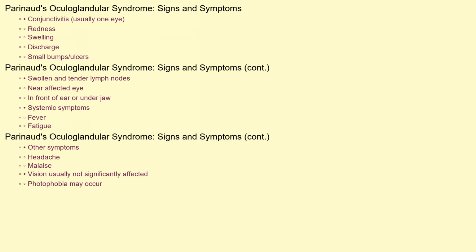The hallmark signs and symptoms of Parinaud's oculoglandular syndrome are fairly distinctive. Patients typically present with conjunctivitis in one eye, characterized by redness, swelling, and discharge. The conjunctiva often develops small, raised bumps or ulcers. A key feature is the presence of swollen and tender lymph nodes near the affected eye, usually in front of the ear or under the jaw. Other symptoms may include fever, fatigue, headache, and general malaise. Vision is usually not significantly affected, but photophobia, or sensitivity to light, can occur.